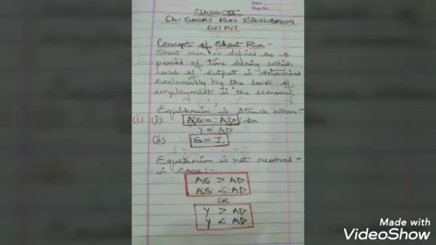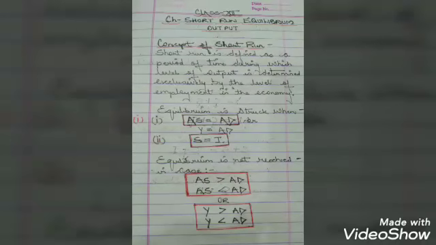In the second case, if AS is less than AD, the planned output or supply is less than the planned demand. That means producers would not have enough stock to fulfill the demand of the people, and in that condition also they would suffer the loss of unfulfilled demand, and equilibrium cannot be struck. So equilibrium can be struck only when AS equals AD or Y equals AD.